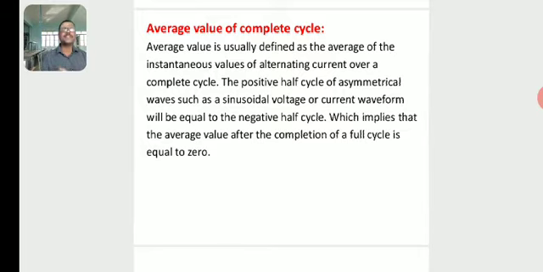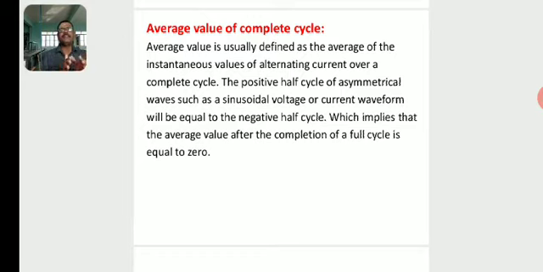So the average value is usually defined as the average of the instantaneous values of alternating current over a complete cycle. The positive half cycle of symmetrical waves such as a sinusoidal voltage or current waveform will be equal to the negative half cycle, which implies that the average value after the completion of a full cycle is equal to 0.